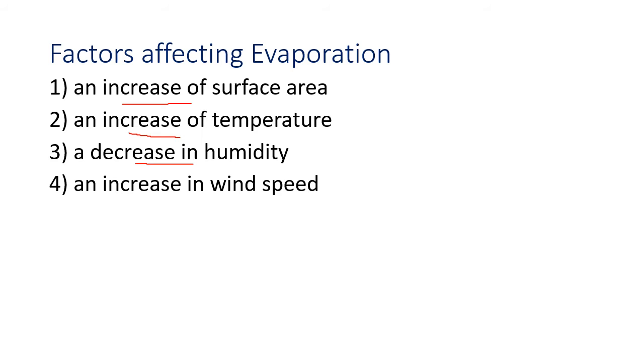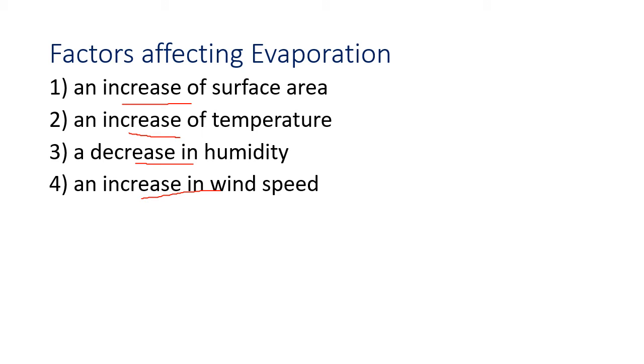Because the air is dry and hot, it is of less density. So water quickly moves from the liquid to the gaseous state. But in the rainy season, there is high humidity in the air. On the sea beaches, on the seashores, the amount of humidity is high. Because the humidity is high, the evaporation becomes slow. An increase in wind speed will increase the rate of evaporation.